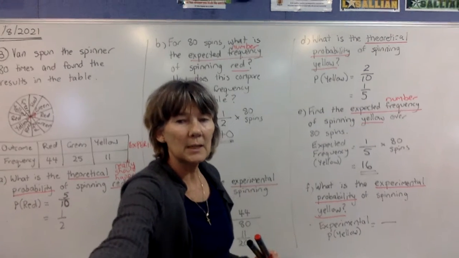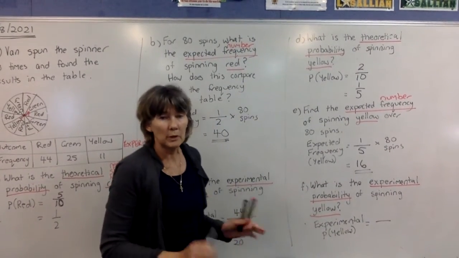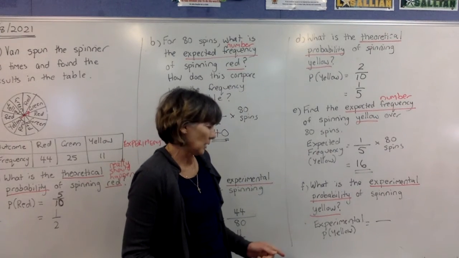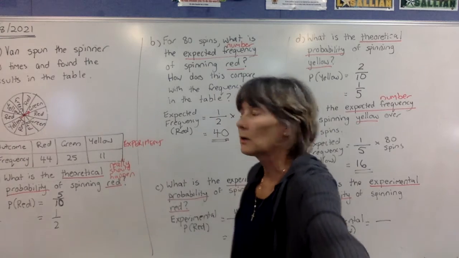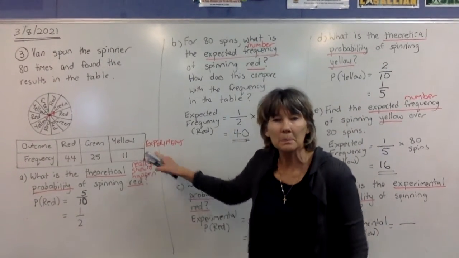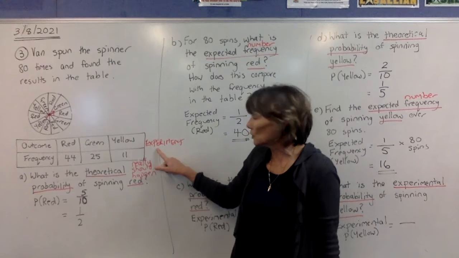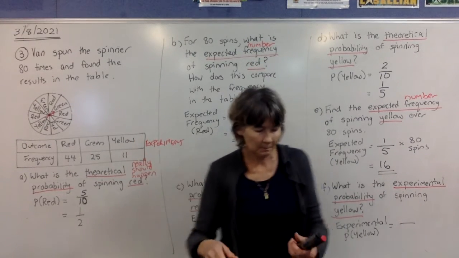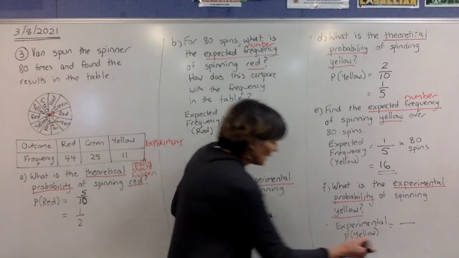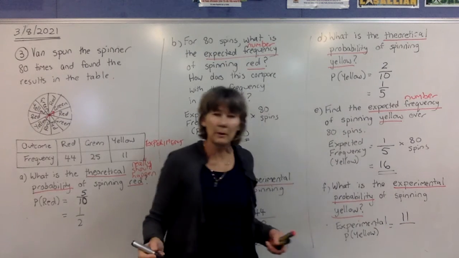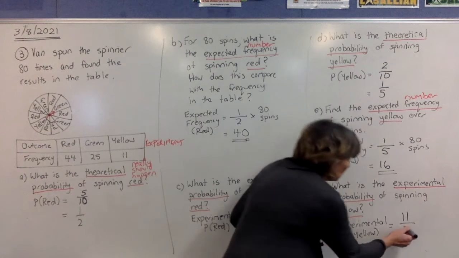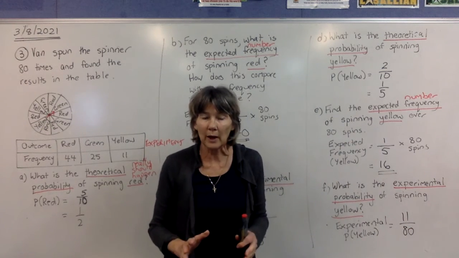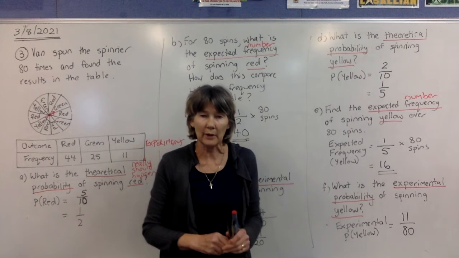Now in the bottom one it says, well, what did you really get when you did that experiment? What is the experimental probability of spinning the yellow? So if we have a look at our results over here, for the experimental probability of yellow, look at your experiment. The yellows came up 11 times. So we're going to write down 11 yellows out of our experiment, out of 80 spins. If you use your calculator, that will not simplify at all. We're just going to leave it as 11 over 80.